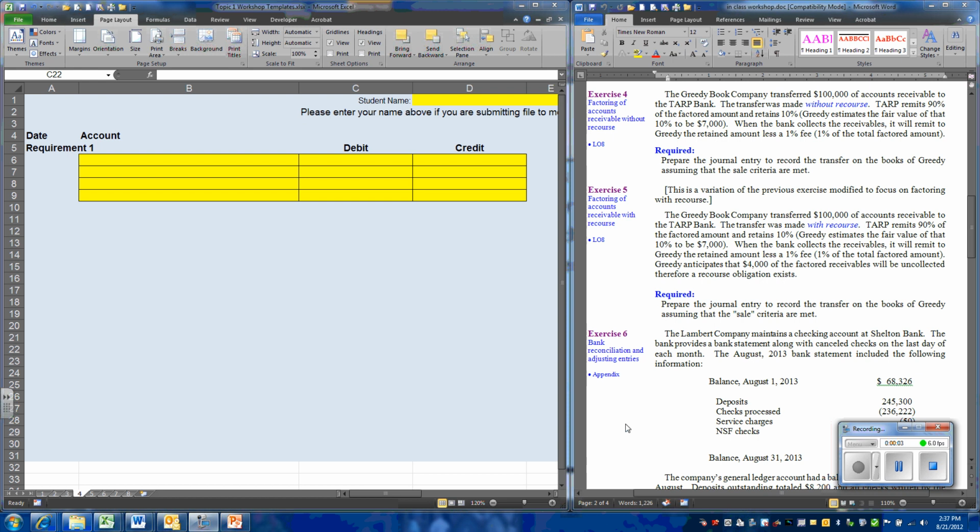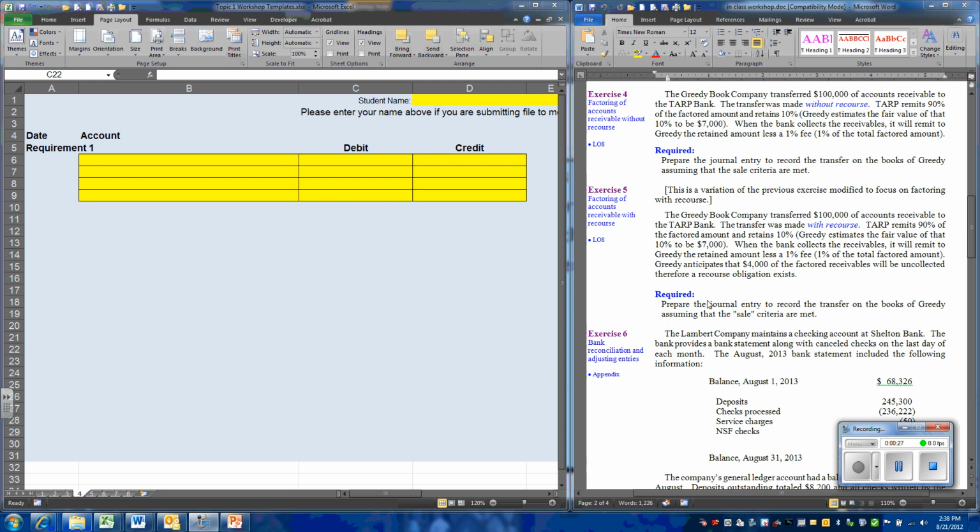In this problem, we're going to be looking at the factoring of accounts receivable without recourse. Factoring accounts receivable is a method that allows companies to generate cash immediately and not wait for their customers to pay them in the normal course of collections. This is done to free up cash flow.